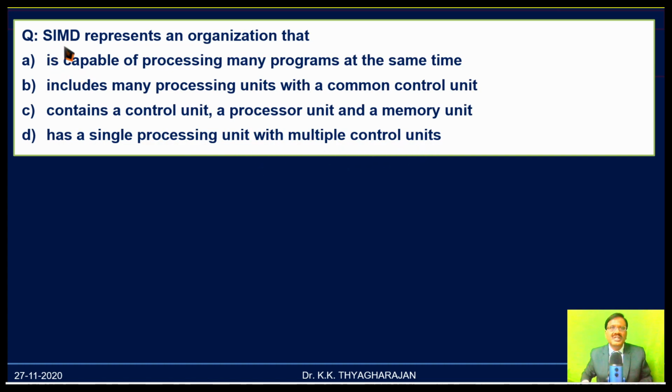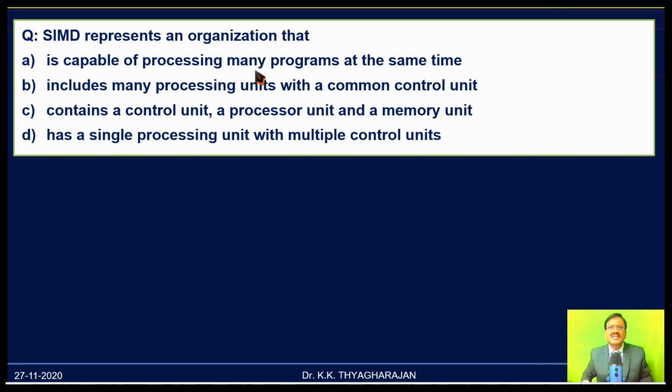Unless you are clear with SIMD, you will not be able to choose the correct answer. SIMD means single instruction, so single control unit. Multiple data means there should be multiple memory segments and multiple processing units.